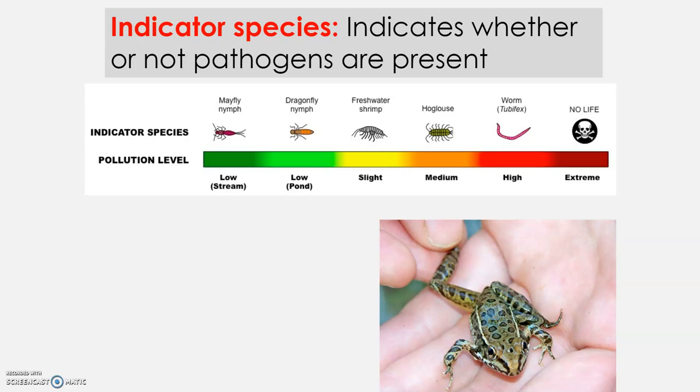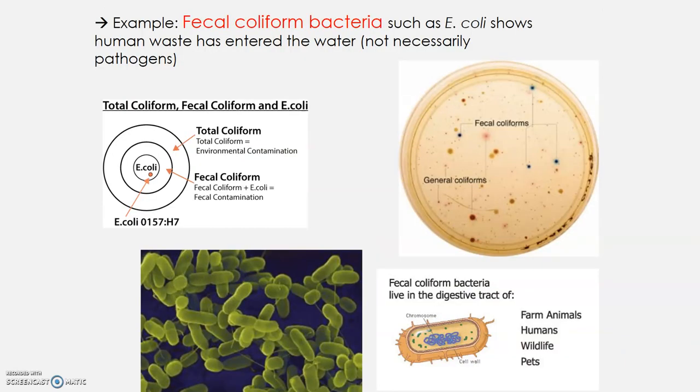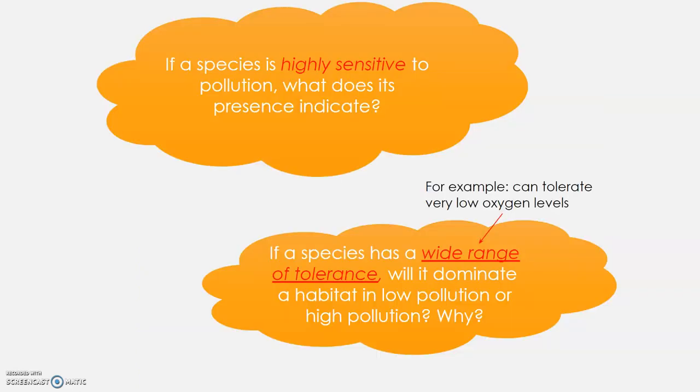But a mayfly needs really, really clean water. And so in order for mayflies to be there, that gives us a good indication as to whether or not that water is clean. Another example is fecal coliform bacteria, such as E. coli, shows human waste has entered the water, but not necessarily the pathogen. So we can track the E. coli to let us know if fecal material has entered that water.